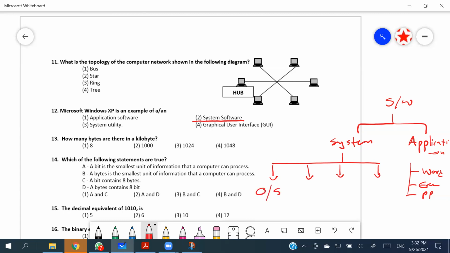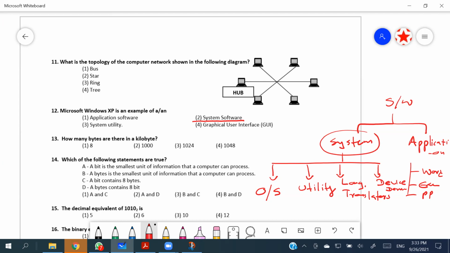One is the operating system, another is the utility software, another is the language translators, and the last one is the device drivers. In some books, device drivers are not referred to as system software. Anyway, Windows XP is an example of an operating system, so it is a kind of system software. For that reason, we can go with the second one as the answer, right?